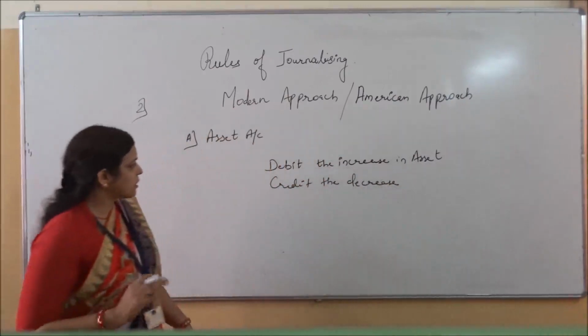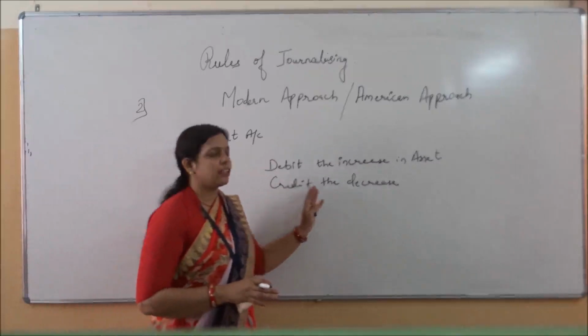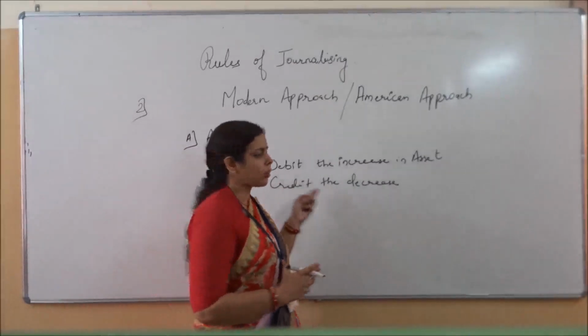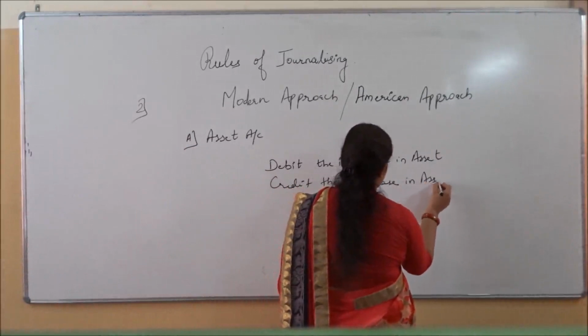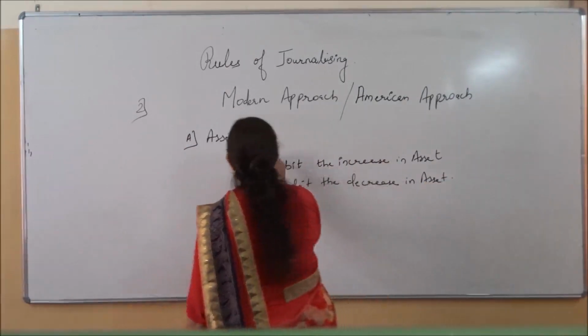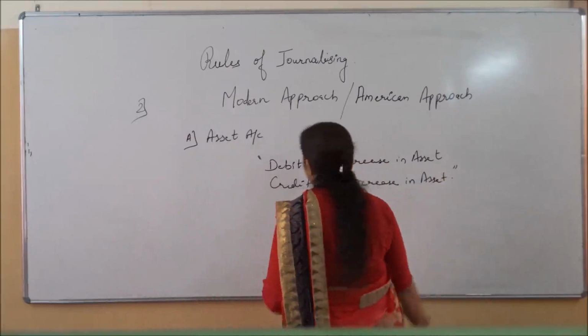Even if you write only this, debit the increase, credit the decrease, it's understood that we are talking about asset only. No need to write in asset again and again. Just write debit the increase, credit the decrease.